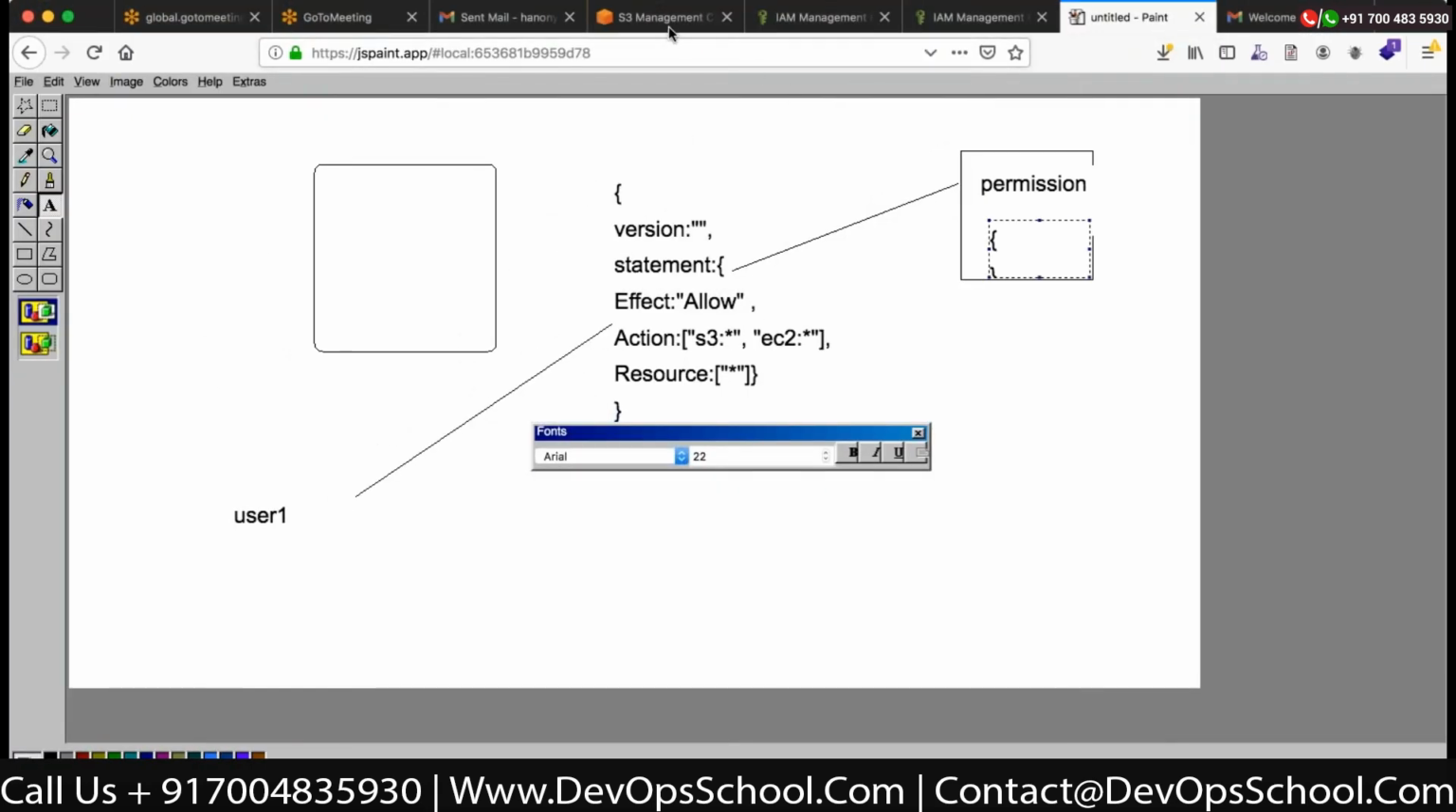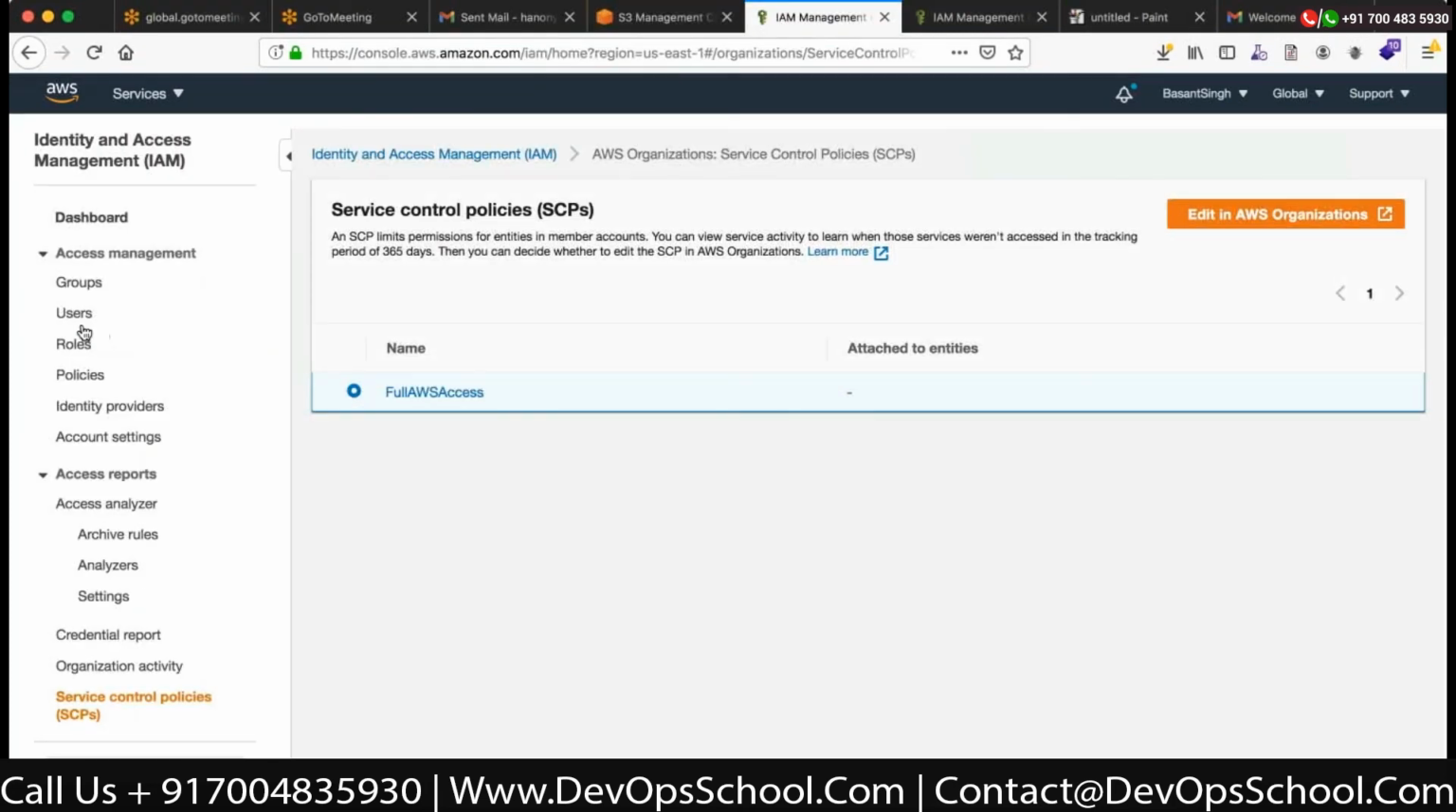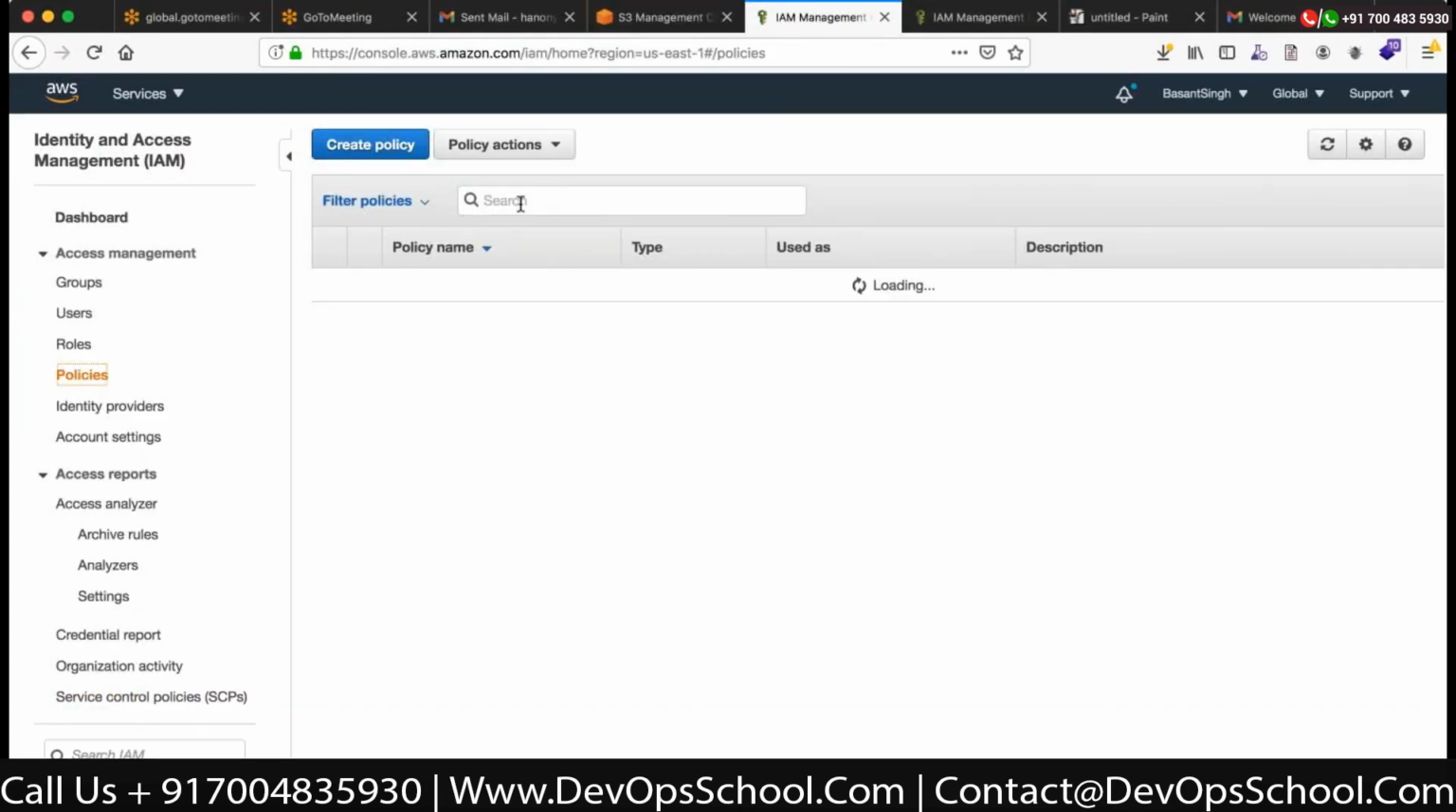Okay, so where can we see it in the IAM console? The dashboard in the IAM? Okay, so you want to see that? You just go to policies and select any of the policies.